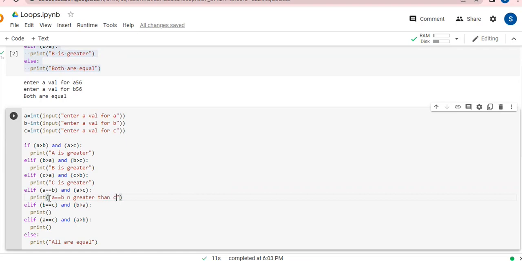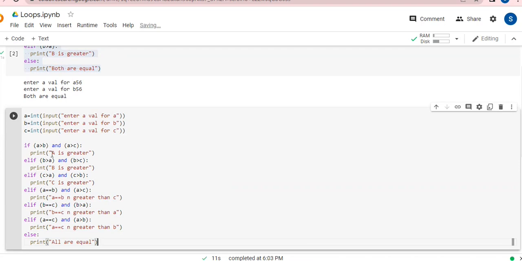A is equal to B and greater than C. And I'm going to copy this line so that I can paste it everywhere. So I'm going to paste it here, guys. And this is B and C. I'm going to write B is equal to C, and we know it is greater than A. So I'm simply writing A over here. Now what I'm going to do is add double inverted commas and paste. Now I know A and C are equal, both equal and greater than B. So I'm going a little short, guys.